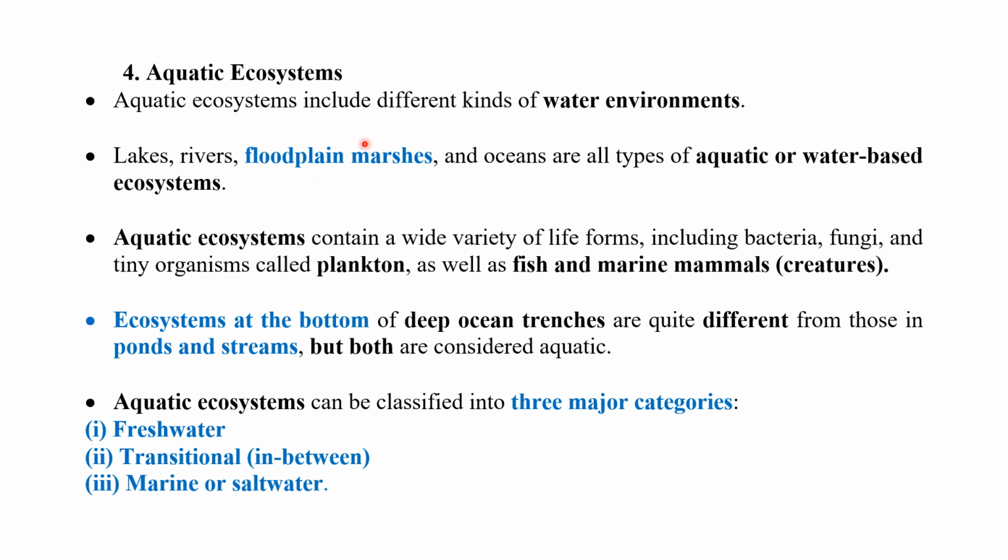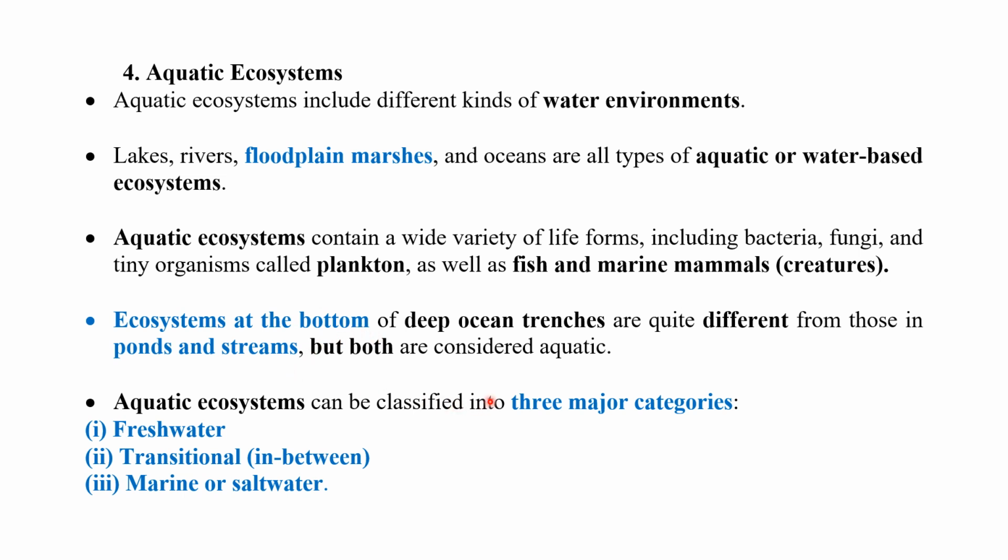Lakes, rivers, floodplains, marshes, and oceans are all types of aquatic or water-based ecosystems. Aquatic ecosystems can contain a wide variety of life forms, including bacteria, fungi, and tiny organisms called plankton, as well as fish and marine mammals. The ecosystem at the bottom of the deep ocean trenches is quite different from those in ponds and streams, but both are considered aquatic ecosystems.